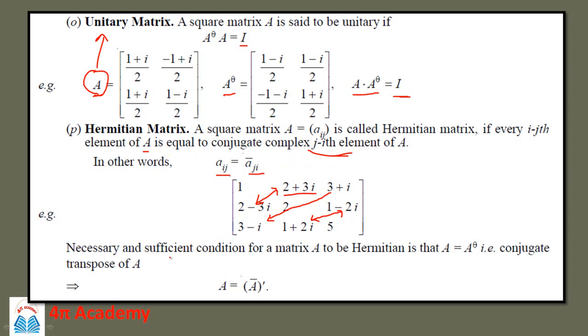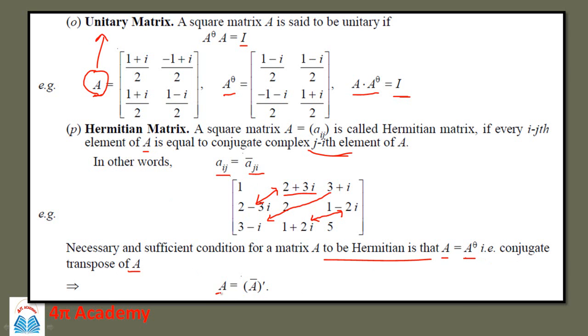The necessary and sufficient condition for matrix A to be called a Hermitian matrix is that the matrix A should be exactly equal to the transpose conjugate of the matrix A itself. So if A is equal to A bar transpose, then such a matrix is called a Hermitian matrix.